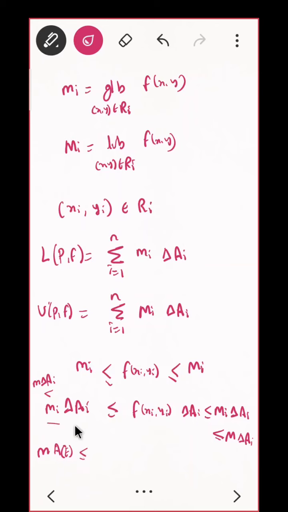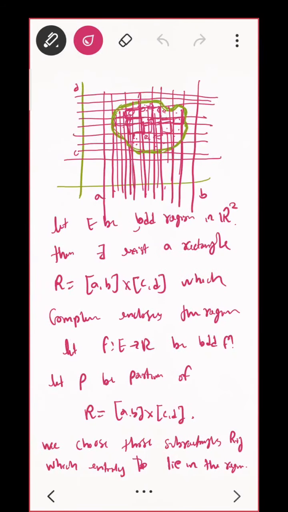What is this? Small m_i into delta A_i, that will be your LPF. And what is this? It is for any point, so it will be just summation f of (x_i, y_i) delta A_i. It will be as it is. Yes. What will be next? That will be UPF. And what will be the last one? That will be capital M into A of E. A of E means what? Area of that bounded region. Correct? Do you see that?